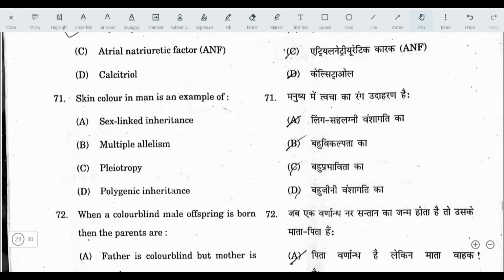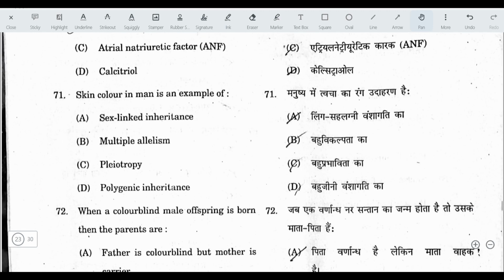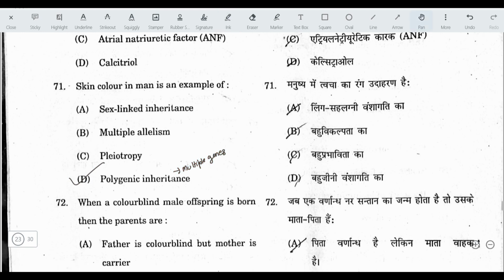Next, skin color in man is an example of, the answer here is polygenic inheritance. Polygenic inheritance means multiple genes, they work together making it a polygenic trait.